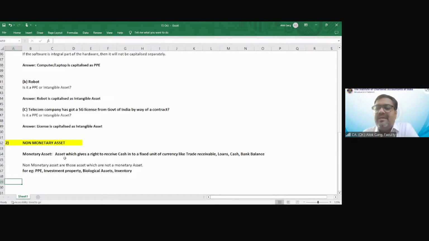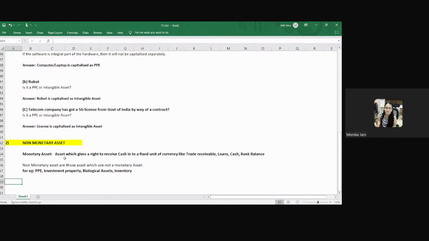This PPE is held for use in your business for long-term purposes, and hence this PPE is a non-current asset, right? But okay sir, if you have sold the goods, then what is the nature of the asset? If you have sold goods on credit, what asset is created? The goods have been shifted from inventory to trade receivable.